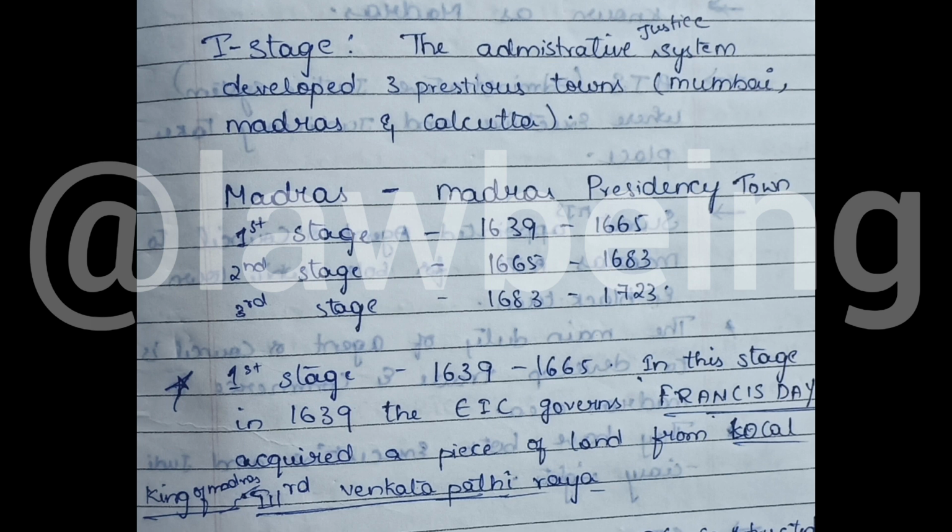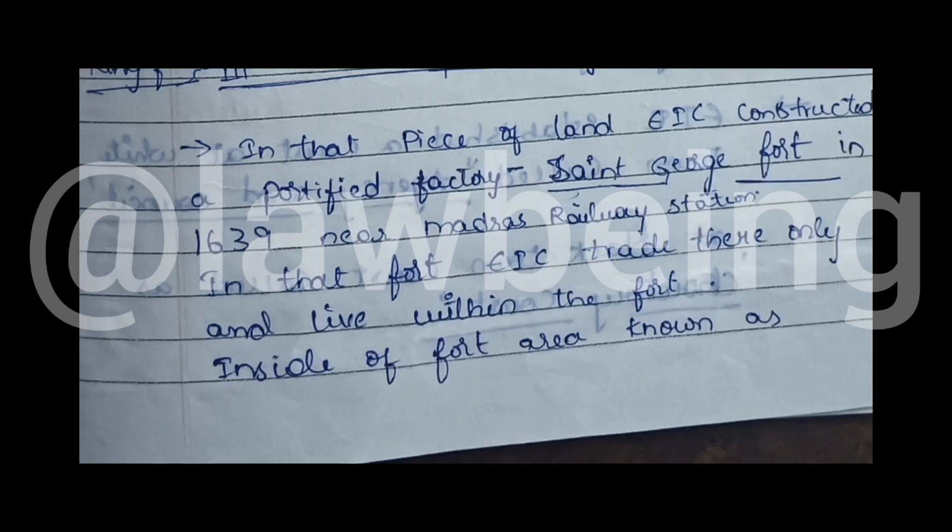In stage 1, in 1639, the East India Company's Francis Day acquired a piece of land from the local king of Madras at that time, Venkatapati Raya. On that land, the East India Company constructed a fortified factory named St. George Fort, near the Madras railway station.